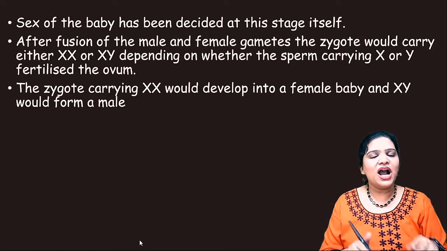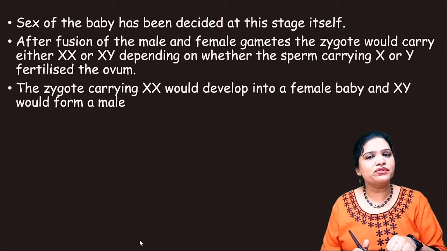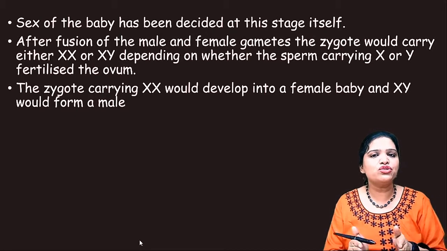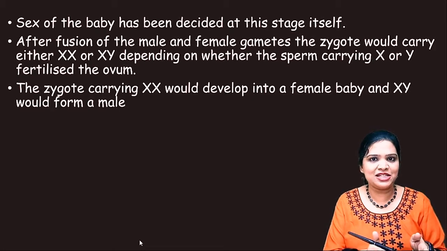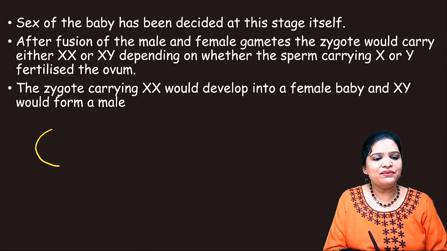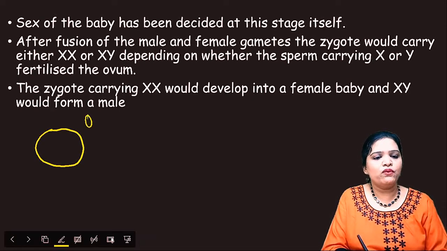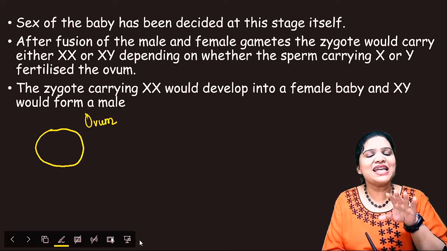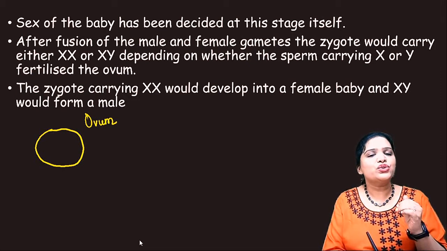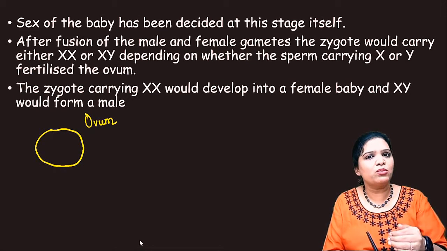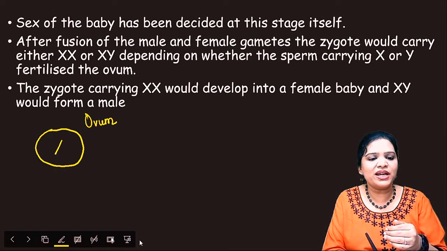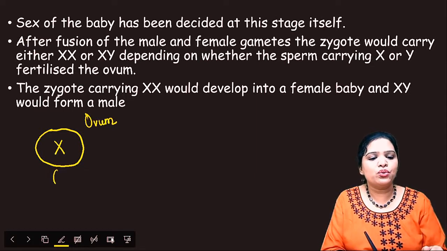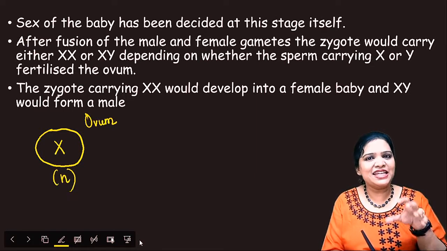Clear? Now at this stage only, the sex of the baby is determined. So we should know how the baby's sex is determined. Basically, we know that a female has XX chromosomes. So the ovum will have only half, the haploid number, so one X will be present in the ovum.